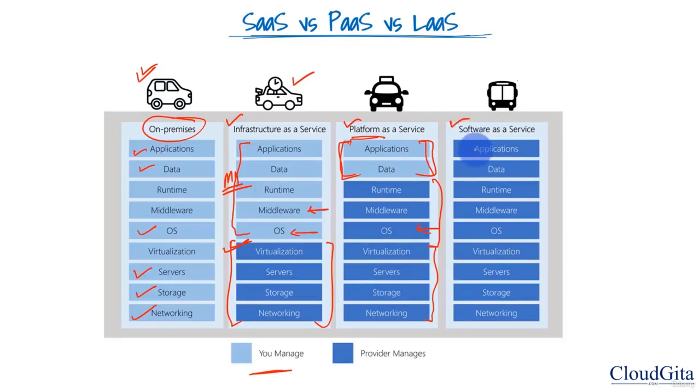Next we have software as a service. This is like a bus. That means everything is provided by the vendor only. We can just use that software. For example, we have the example of Gmail. In Gmail, we can do some configurations, but most of the time we cannot change the features of Gmail. Tomorrow, if I want to have some other feature or if I want to remove some feature, I cannot do that. I can just use it the way it is. And this is like a bus, we cannot change the route of the bus. We can just get into the bus, use it and just pay for it.